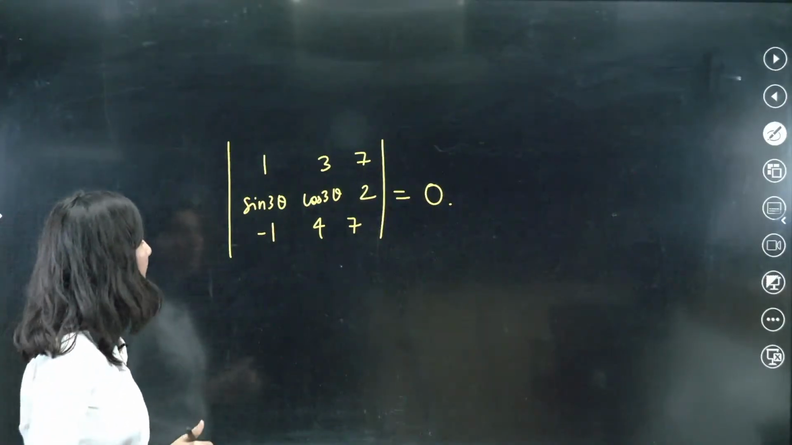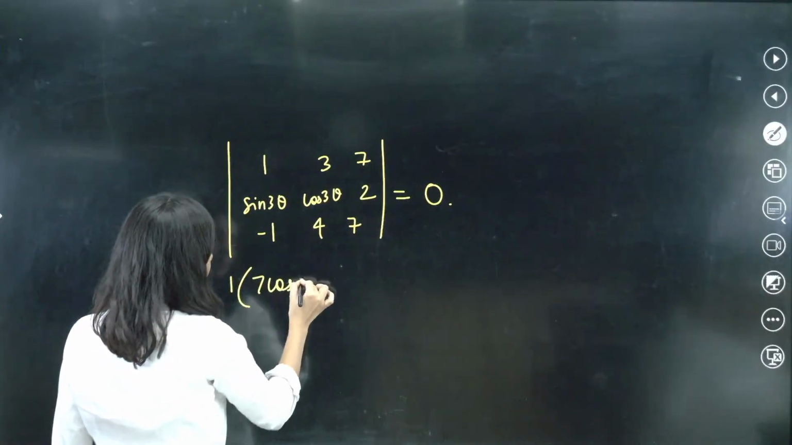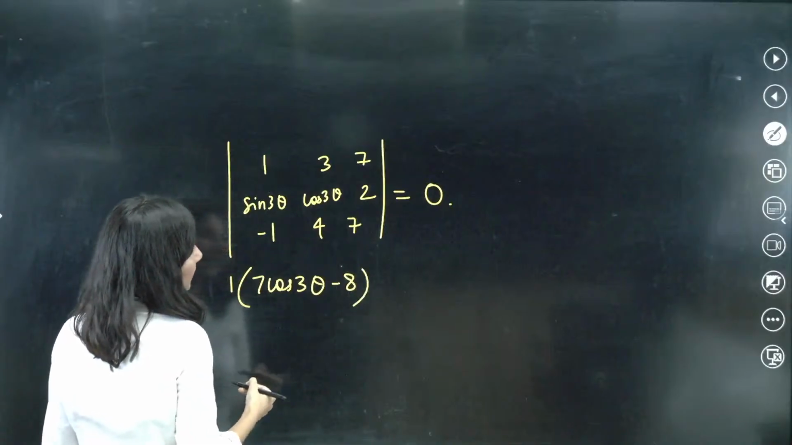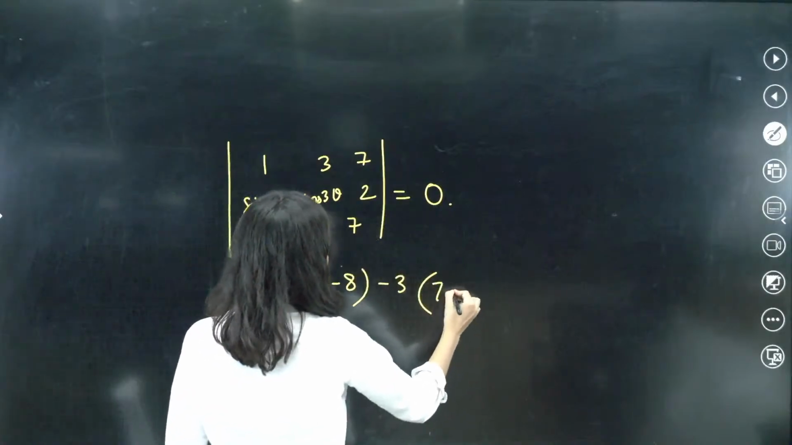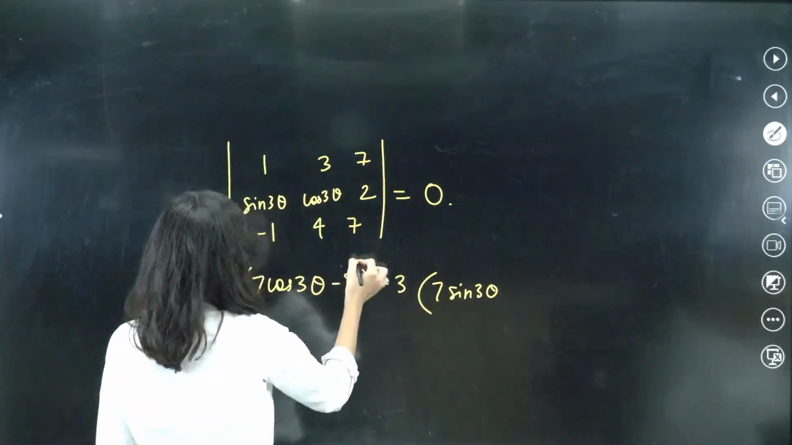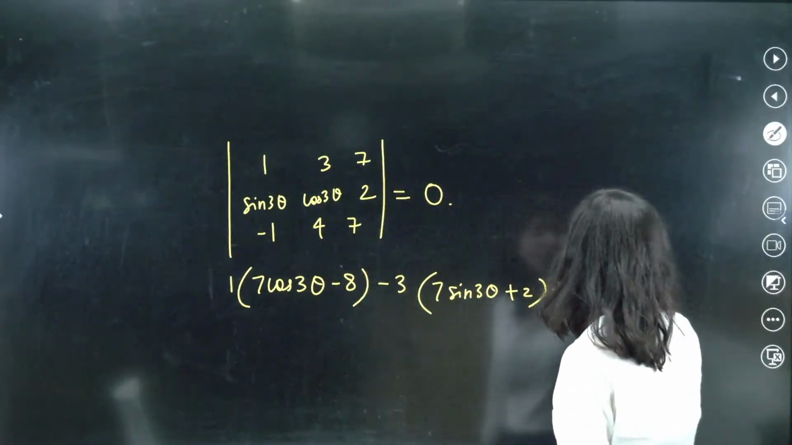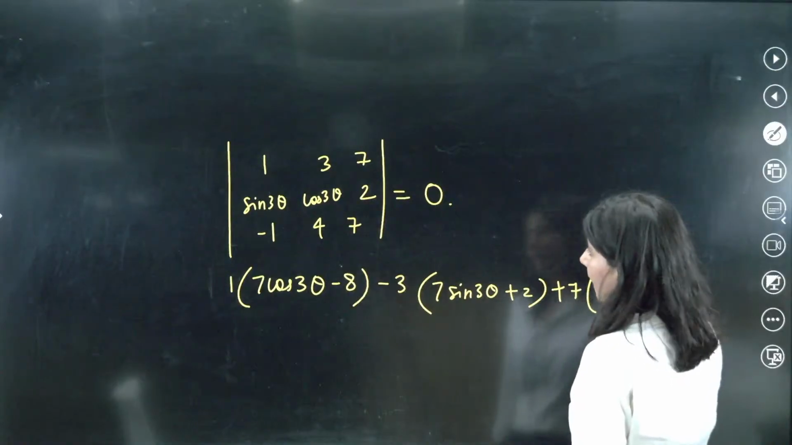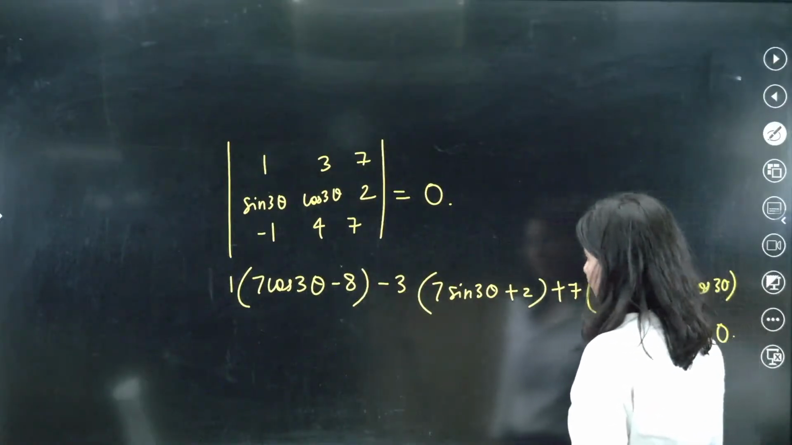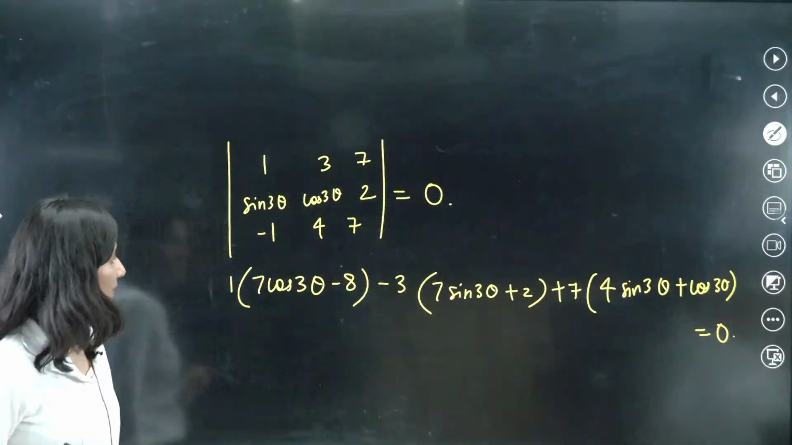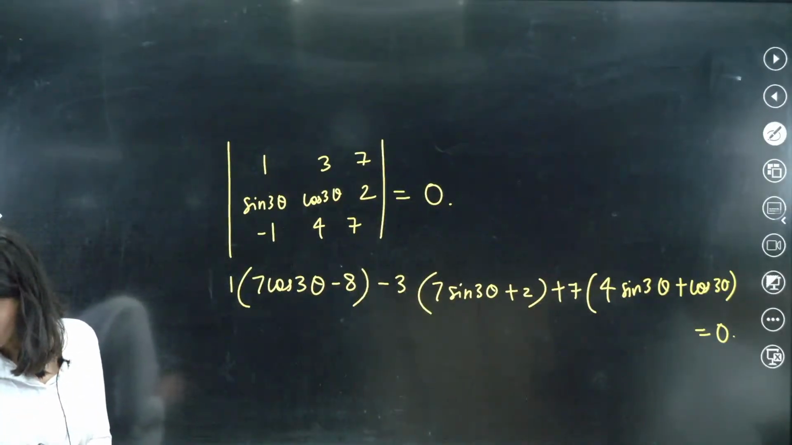Dharani, what happened? Now just solve it out. So 7 cos 2 theta minus 4 twos are 8, this cross this, minus 3 times 7 sine 3 theta, correct? Plus 2 and plus 7, we are having 4 sine 3 theta plus cos 3 theta, and that is going to be 0. Correct? Okay. One more time, let me check. Have I made any calculation mistake?